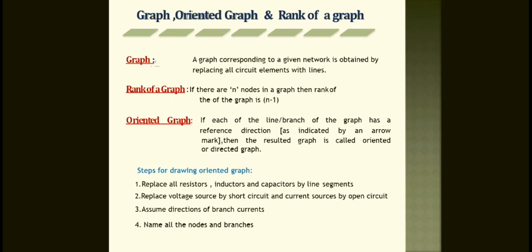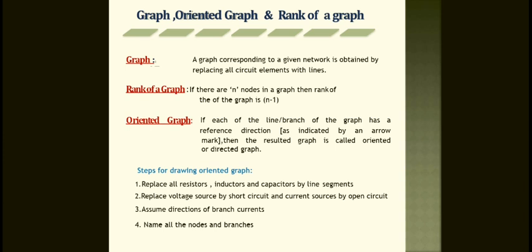We already know the difference between the graph and the oriented graph. Graph means there is no need of any flow directions, but the oriented graph requires the arrow marks, I mean the direction of the flow. That is the main difference between them. These 4 steps we need to take. What is the first step? Replace all the resistors, inductors and capacitors by line segments.